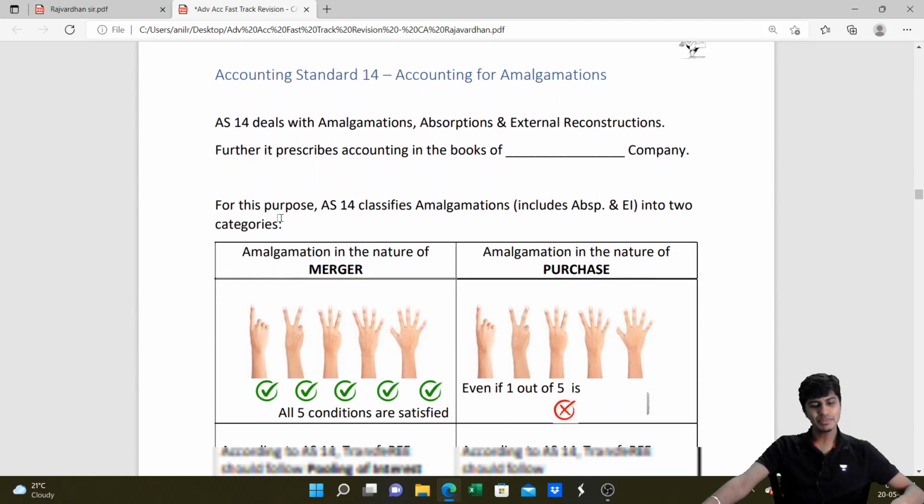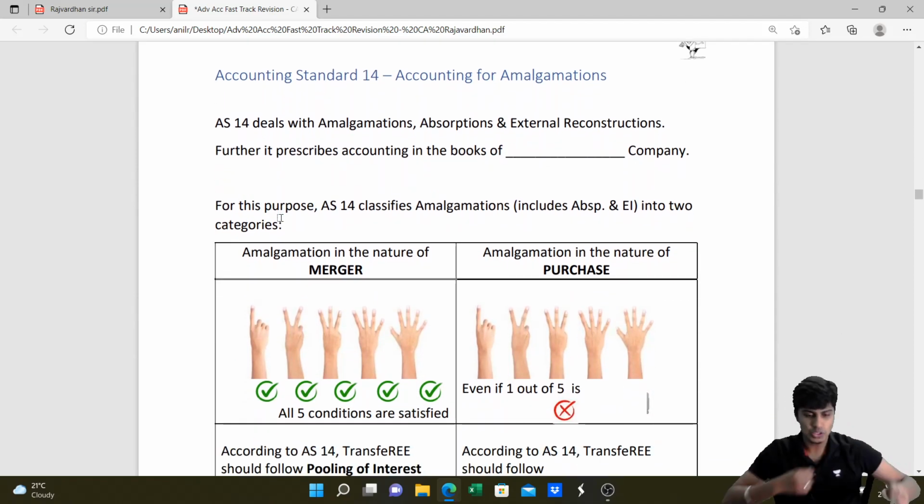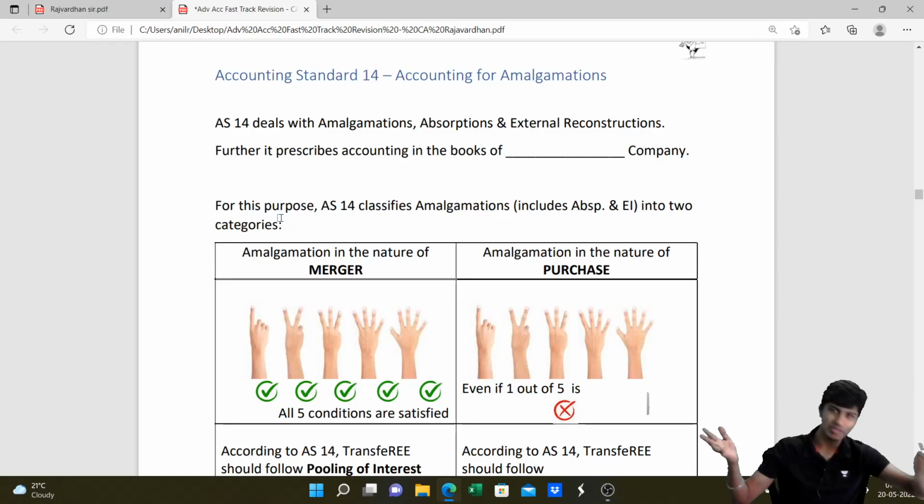Then let's see what Accounting Standard 14 has to say about amalgamation. I was just checking if the recording is going fine. Accounting Standard 14, what does it say about amalgamation?